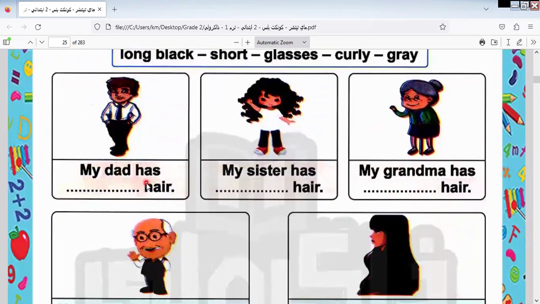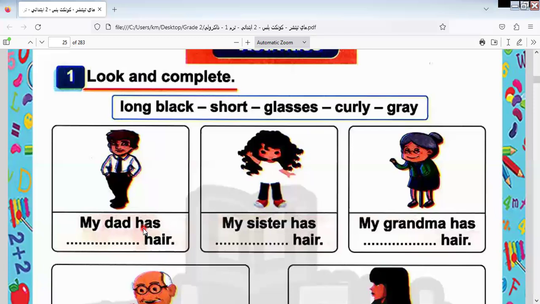Here I talk about my father. My father has what hair? Does my father have short or long hair? I think you can see your father's hair, and I think no. So the answer is: my father has short hair, not long hair, because my father is a man, not a woman. My sister has curly hair. I think the girls know the types of hair, curly and straight and so on.